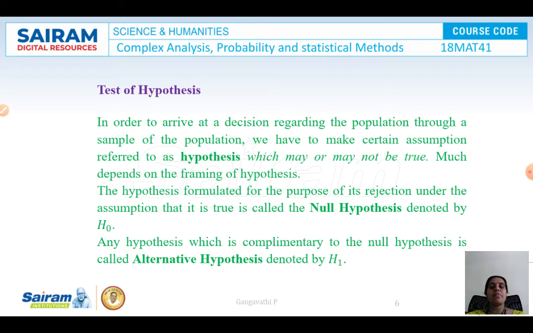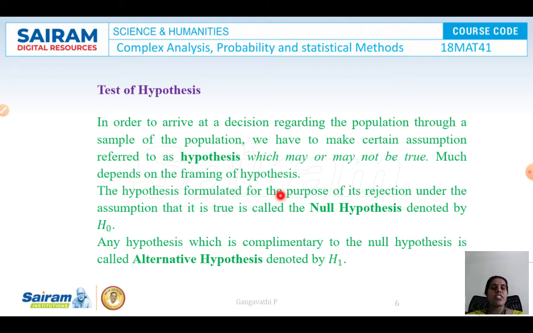In order to arrive at a decision regarding the population through the sample, we have to make certain assumptions, which are referred to as hypotheses, which may or may not be true. Some assumptions will be considered while making a decision, and they may be right or wrong. A hypothesis formulated for the purpose of its rejection under the assumption that it is true is called the null hypothesis.